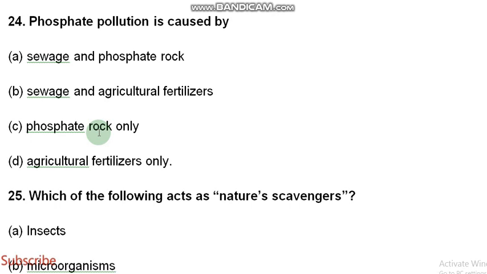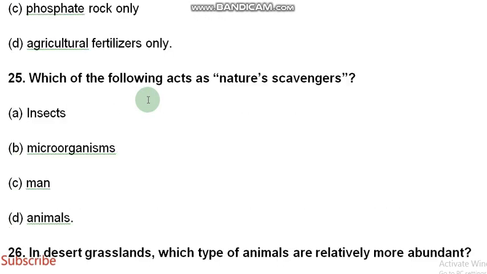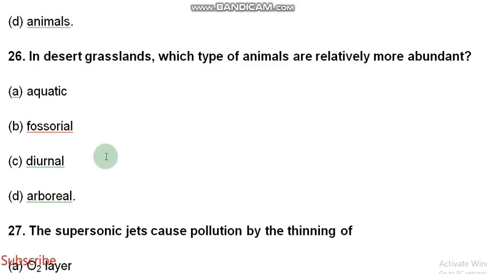Phosphate pollution is caused by sewage and agricultural fertilizers. Which of the following act as nature's scavengers? Microorganisms. In deserts and grasslands, which type of animals are relatively more abundant? That is fossorial.